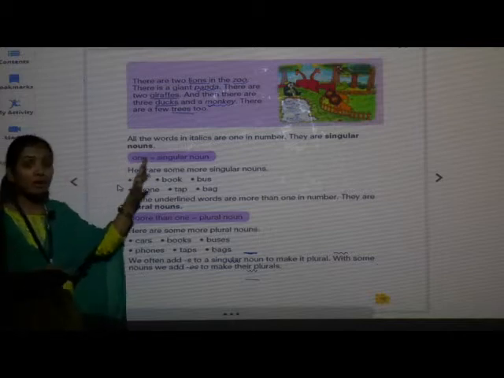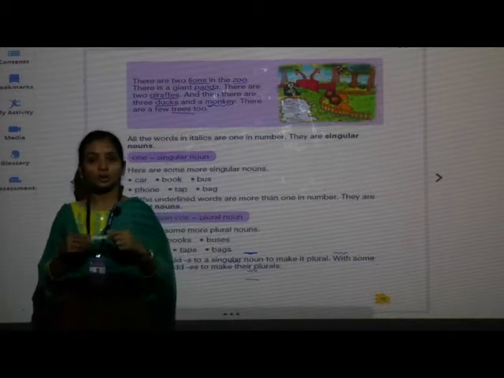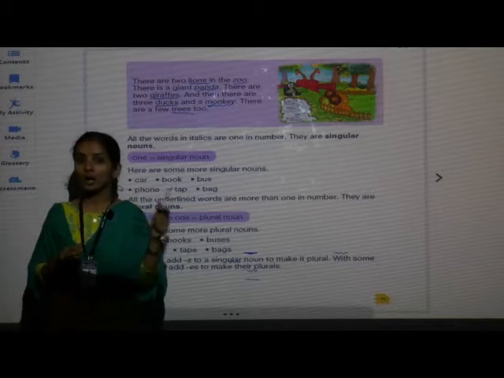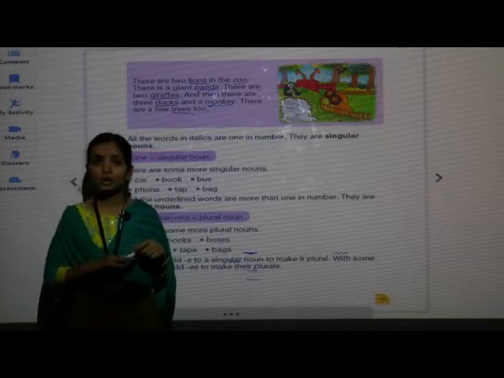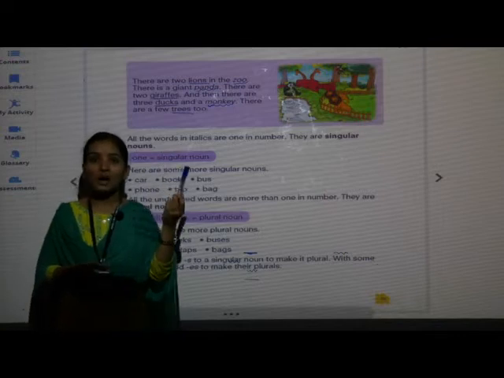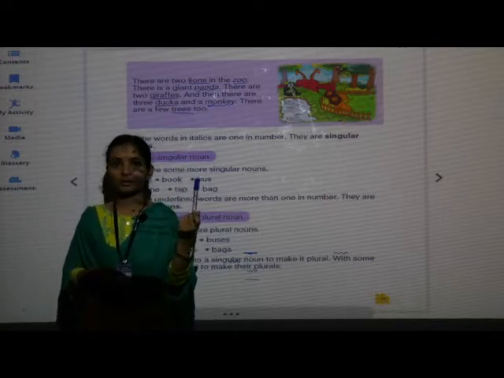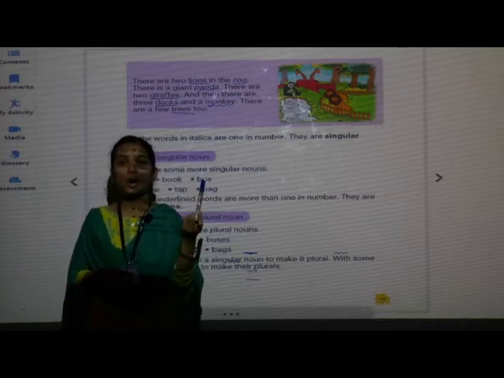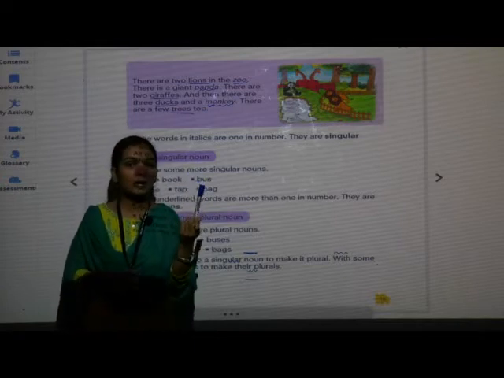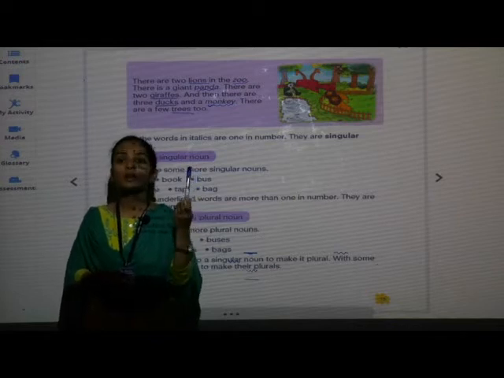Whatever the things around us are 1, we call it as a singular noun. This is a marker. This is 1 in number, isn't it? So, we call it as singular noun.